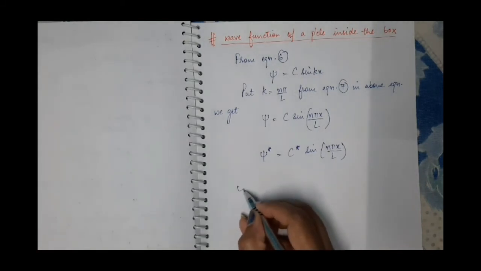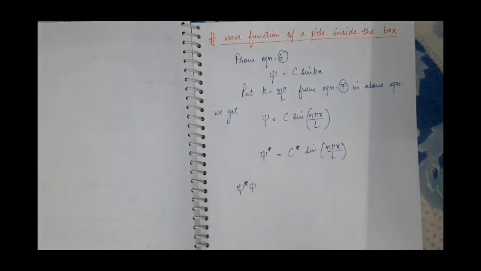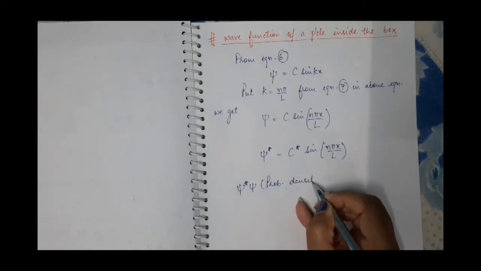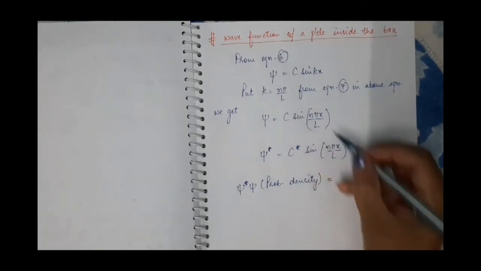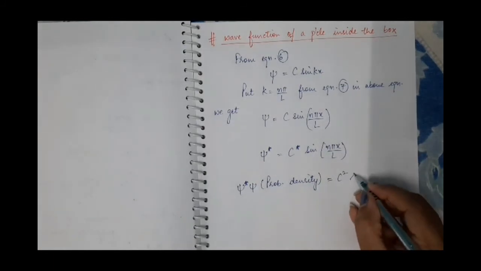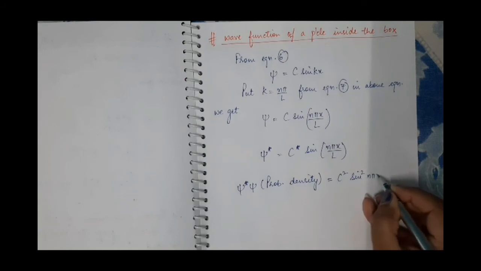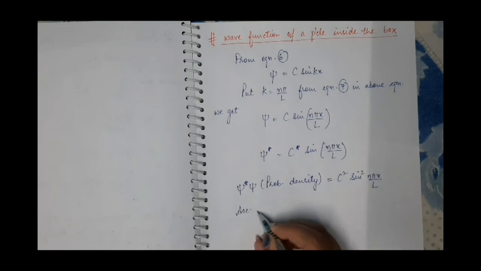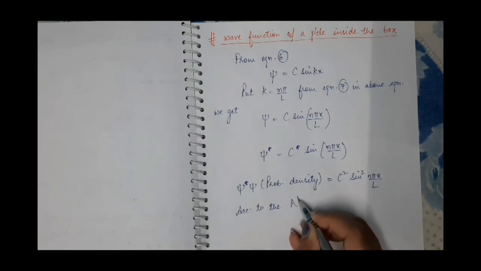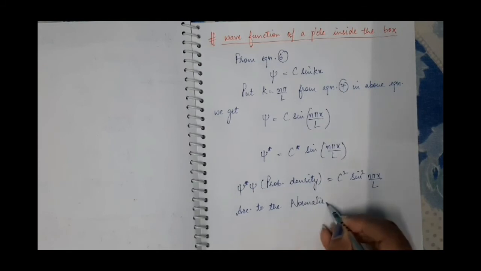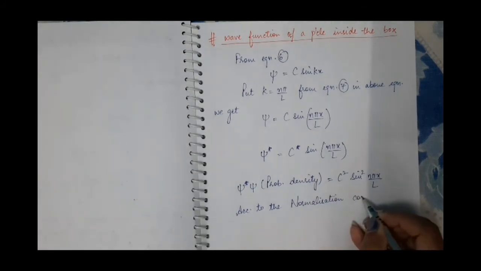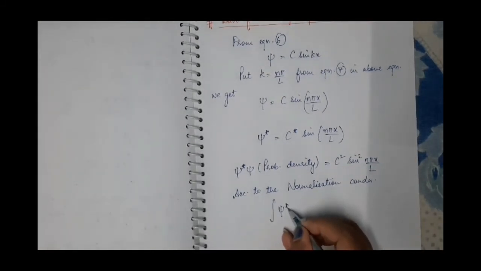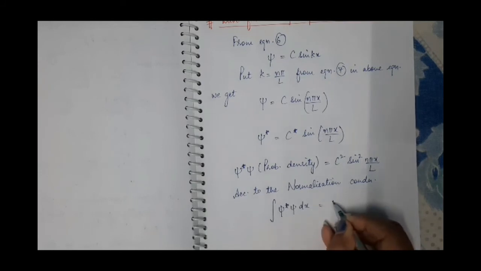Probability density will be psi star psi, and it will be equal to c star c, which will be c square into sine square n pi x by l. Now according to the normalization condition of a wave function, we have the integration of psi star psi dx equal to 1.